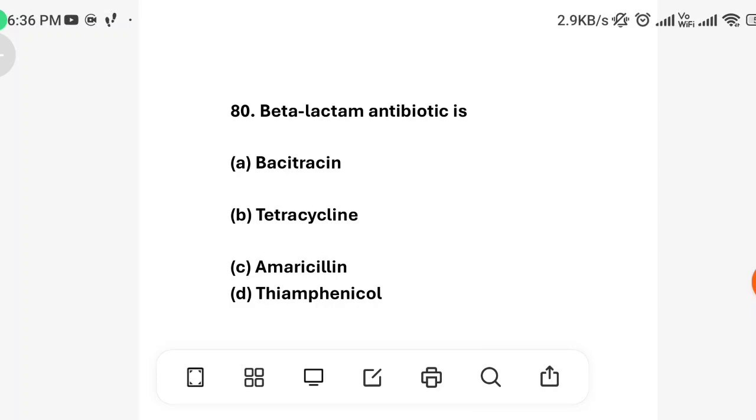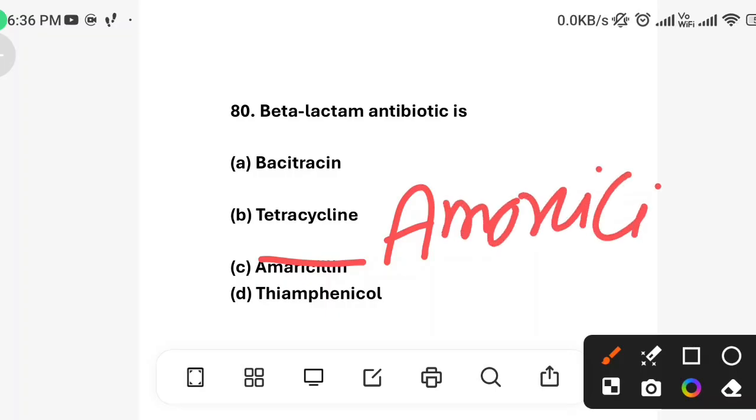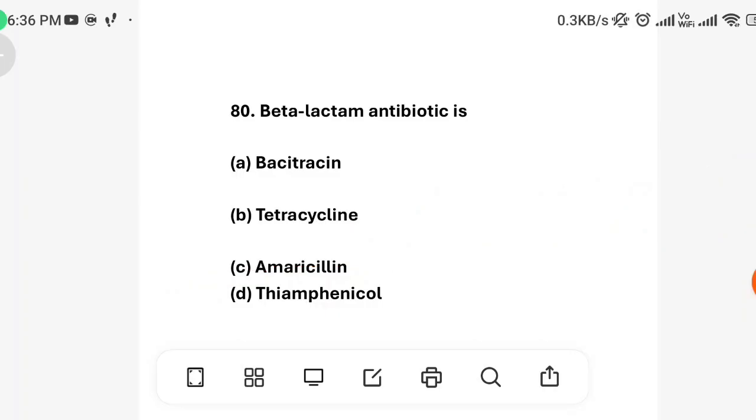Question number 18. Beta-lactam antibiotic is: option A, bacitracin; option B, tetracycline; option C, amoxicillin; and option D, thiamphenicol. So correct answer is option C, amoxicillin. Beta-lactam antibiotics, for example amoxicillin and penicillin, inhibit bacterial cell wall synthesis, making them effective against gram-positive bacteria.